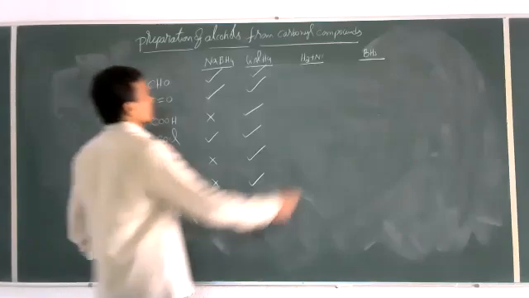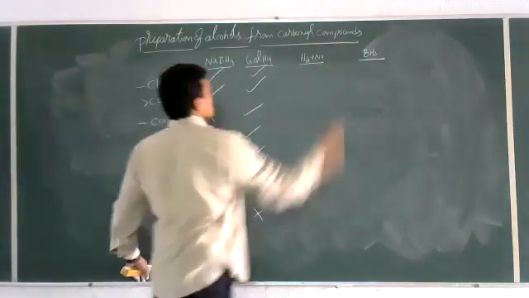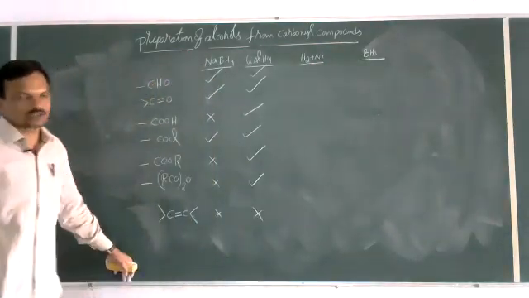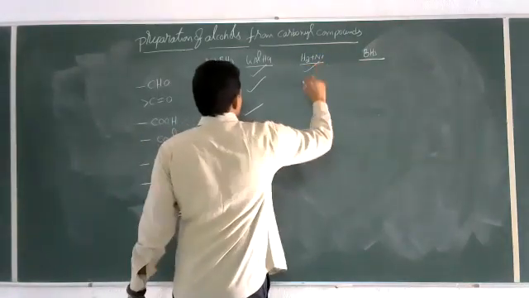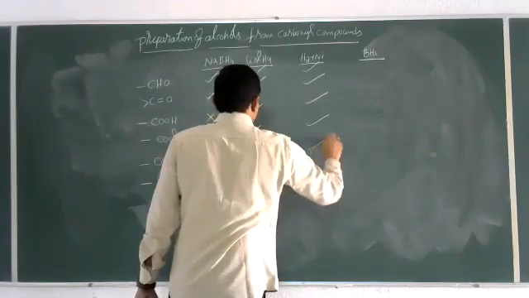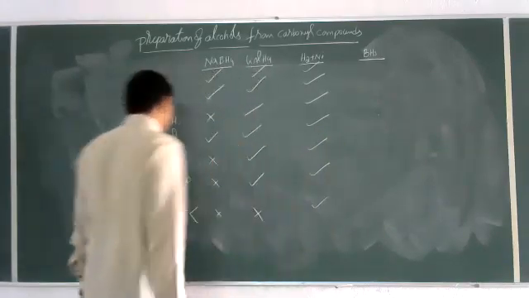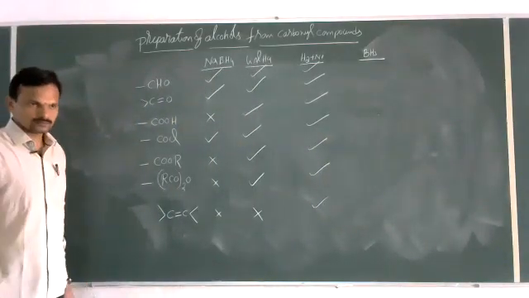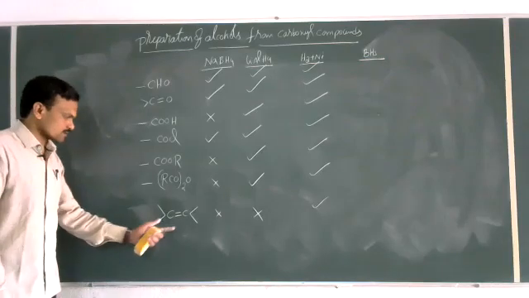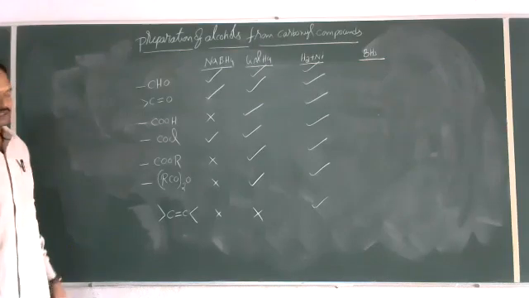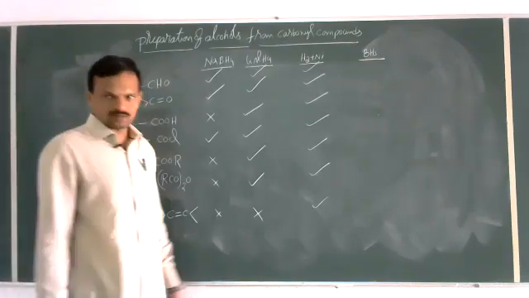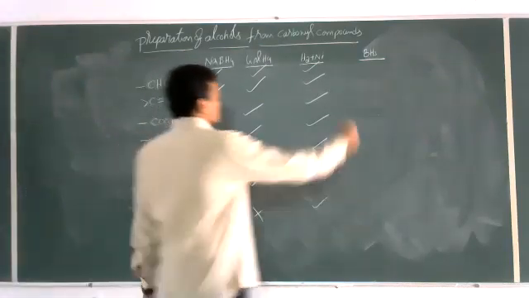Now, if you take hydrogen plus nickel, H2 plus Ni, this can reduce all the groups we have mentioned here. All these aldehydes, ketones, carboxylic acid, everything will be reduced here. Now, in the presence of diborane, B2H6 or BH3, we can use it as a reducing agent.